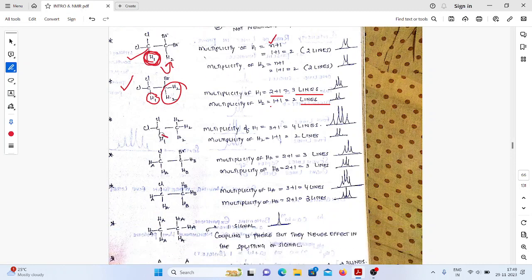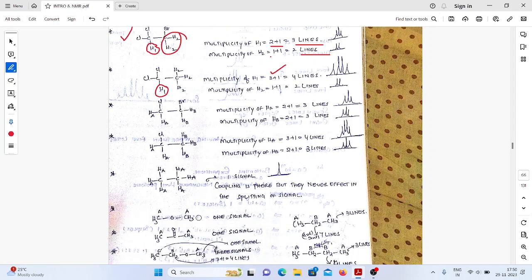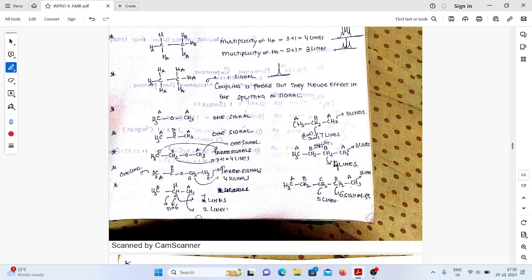See, in this case, if you want to see the multiplicity of H1, how many adjacent protons are there? 3 protons are there. So n will become 3. 3 plus 1 will give 4. Okay. So in this way we can identify the number of lines in an NMR spectrum, by using the n plus 1 rule.